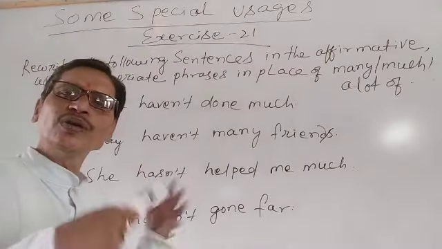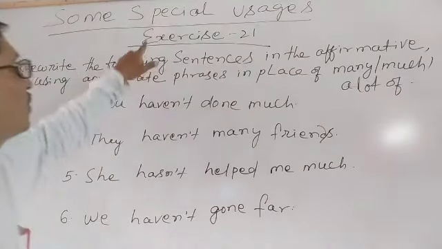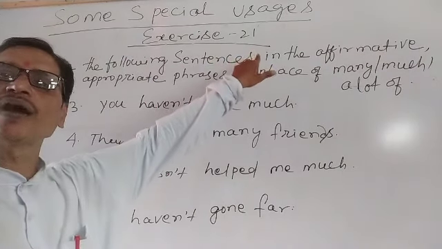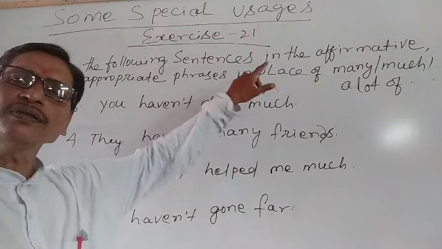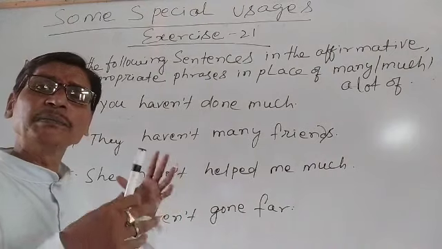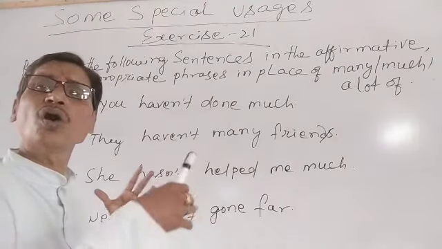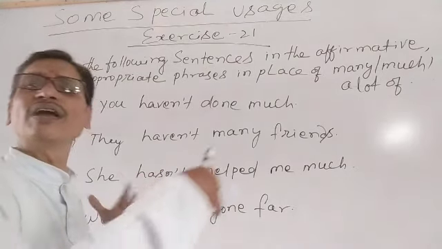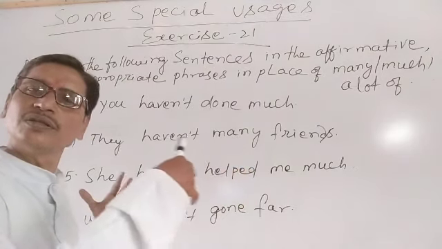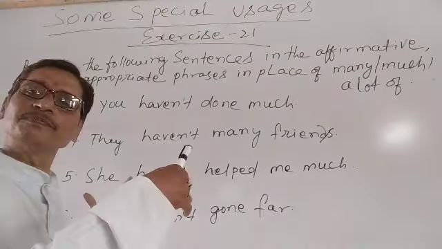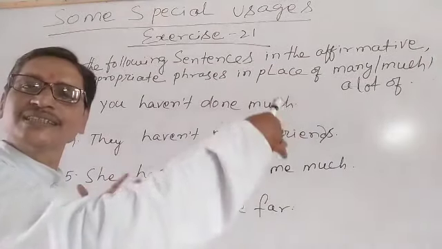See, now we are going to discuss exercise 21 on the uses of many, much, a lot of, far off, a long way off, a long way back, far away. Understand?